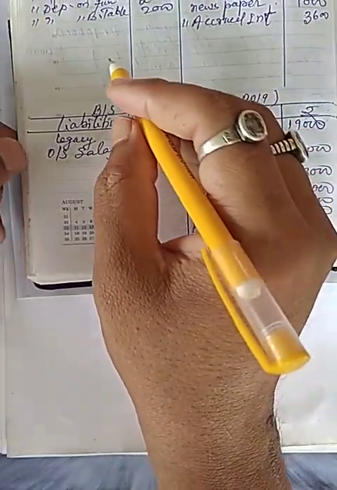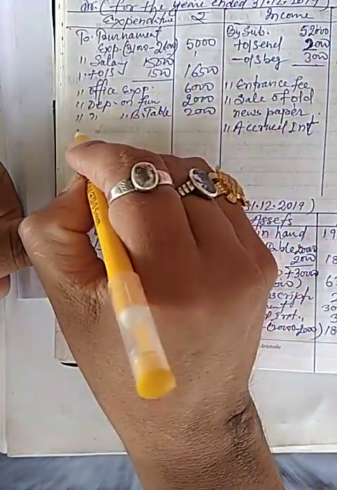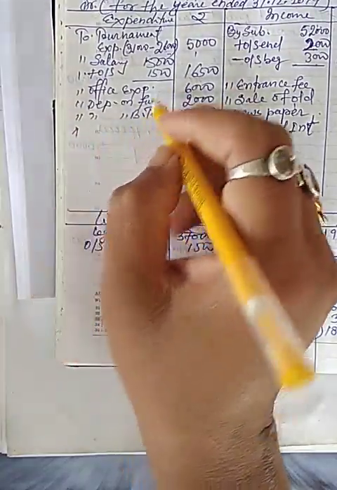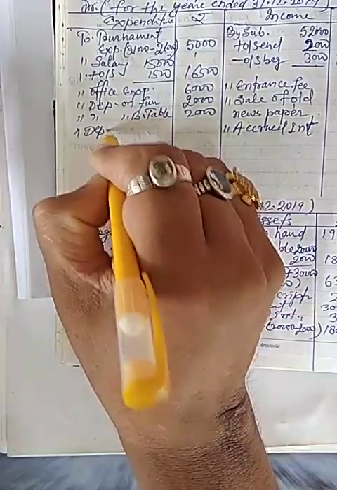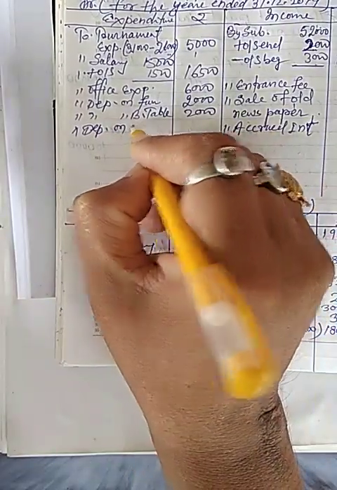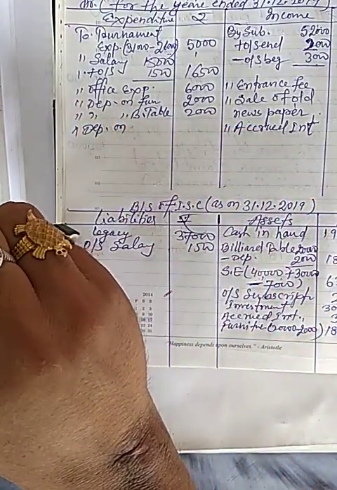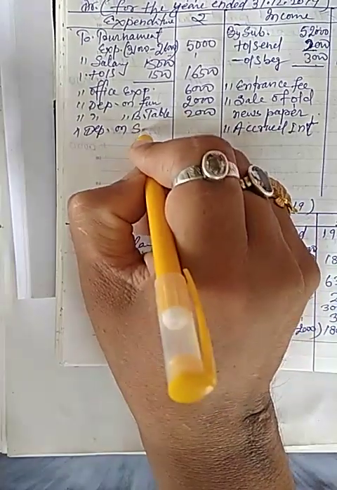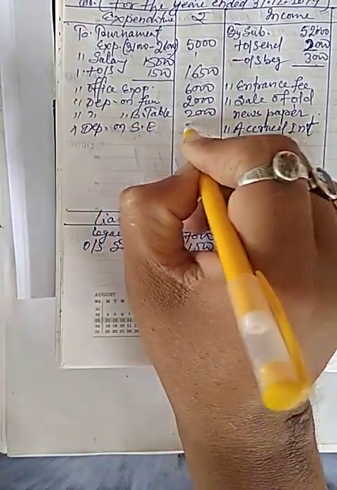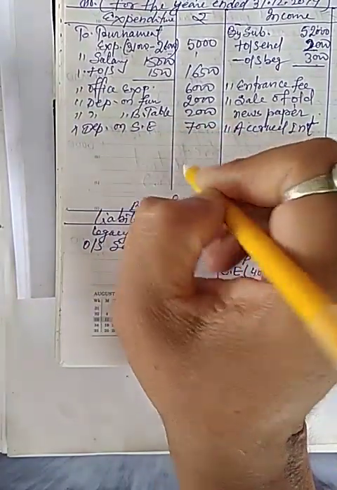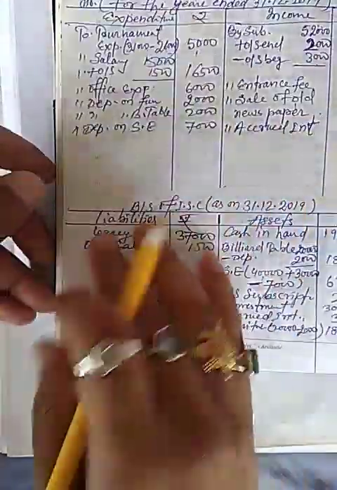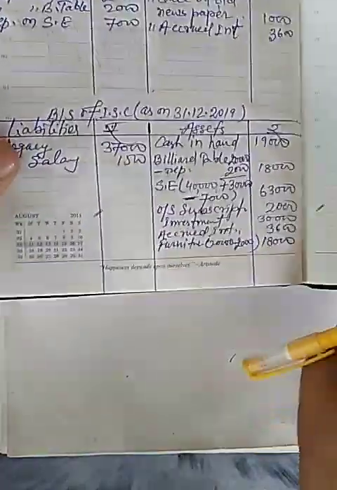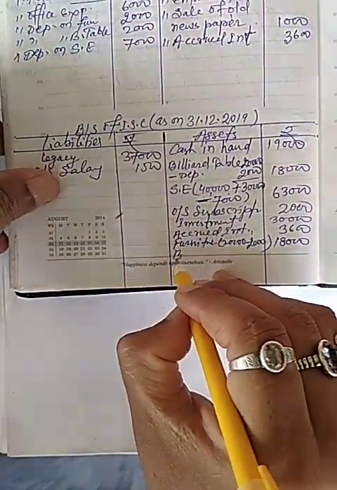So I will also write in expenditure side depreciation on sport equipment 7,000.